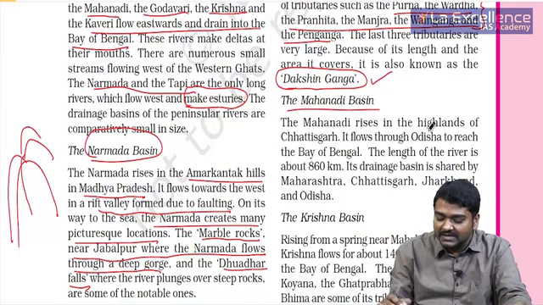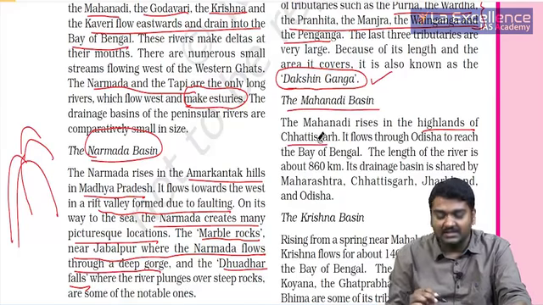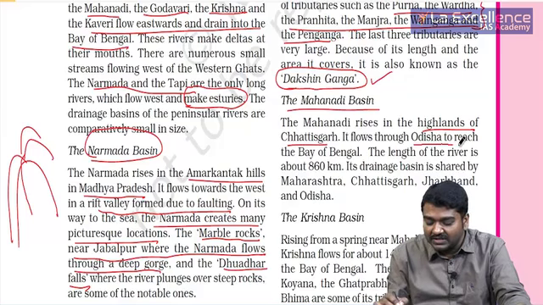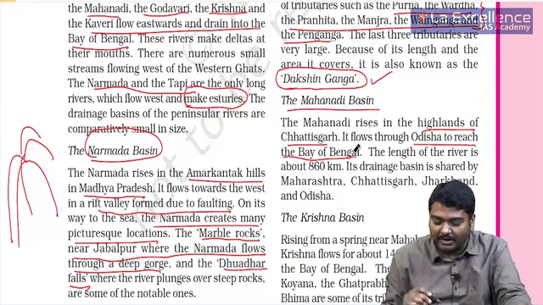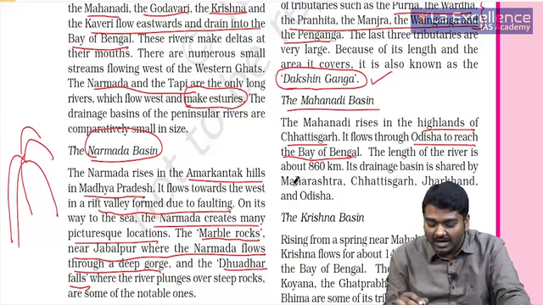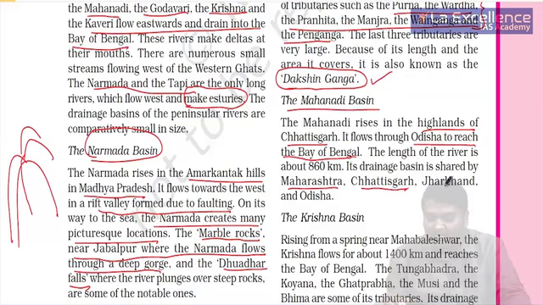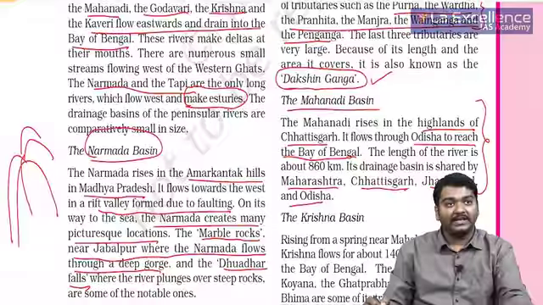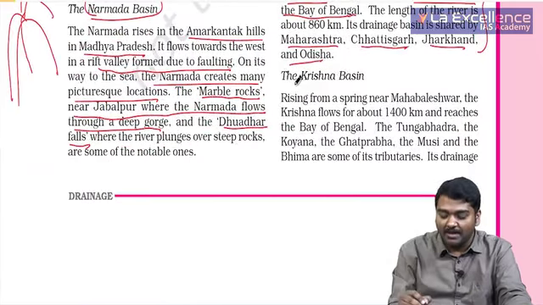Then you have the Mahanadi river basin. It rises in the highlands of Chhattisgarh. It flows through Odisha to reach the Bay of Bengal. So where all does it flow? It flows through Maharashtra, Chhattisgarh, Jharkhand and Odisha. Very, very important. Next, let us see the Krishna basin.